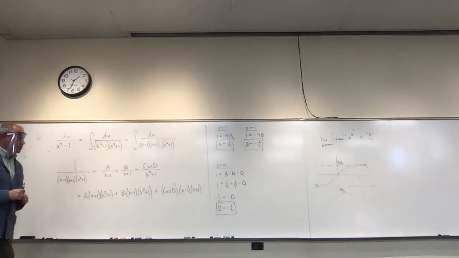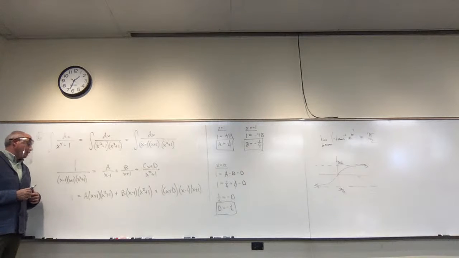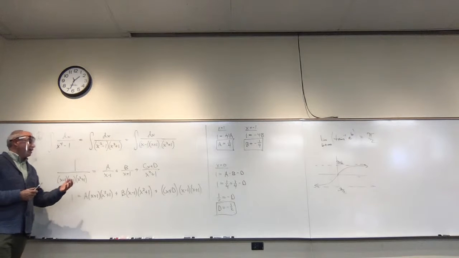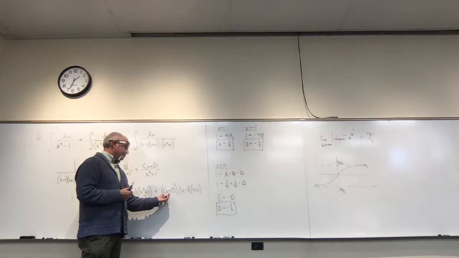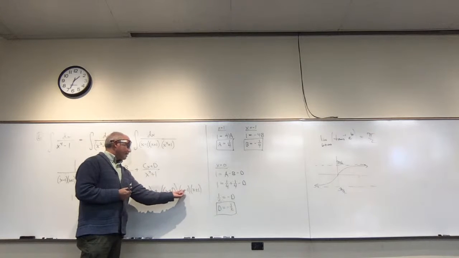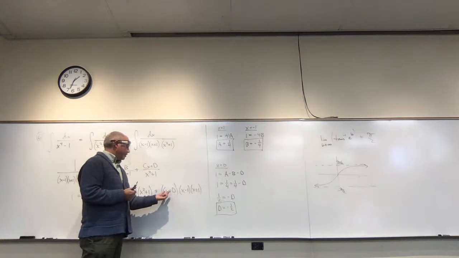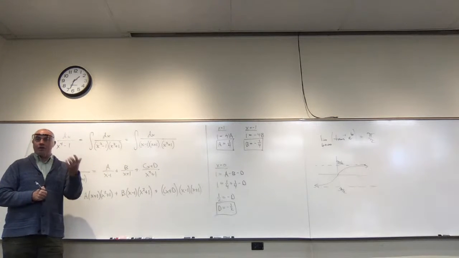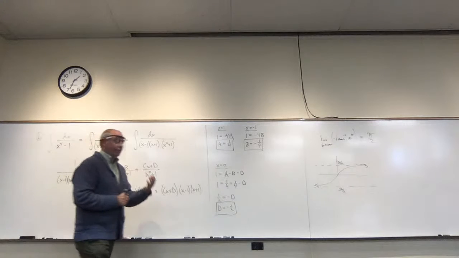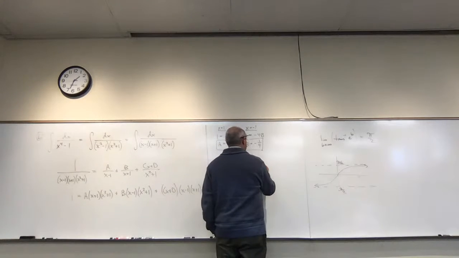You could plug in some other value of x, because now you know a, b, and d. Or you could ask what power of x is going to show up with c in it. Well, there's c times -1 times +1, which is just x. So I might look at the x terms on both sides of the equation. That will get the job done.